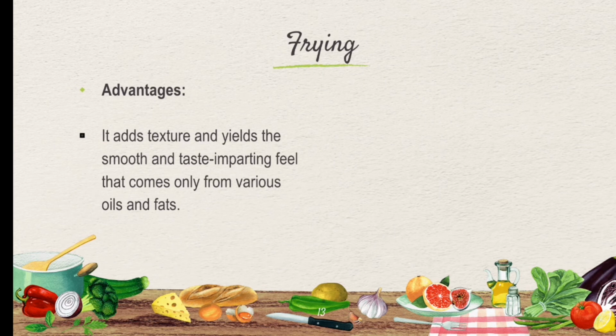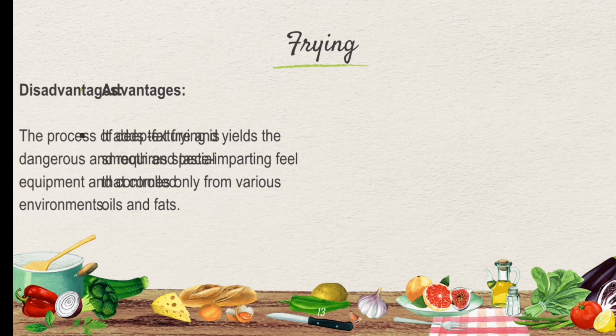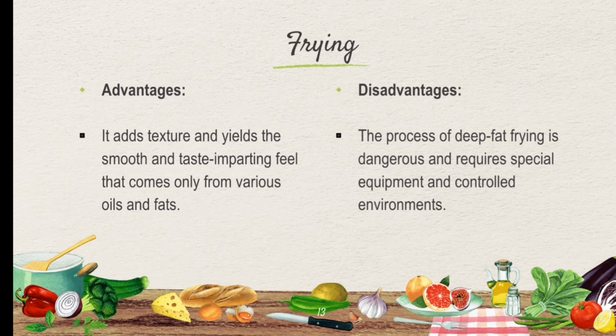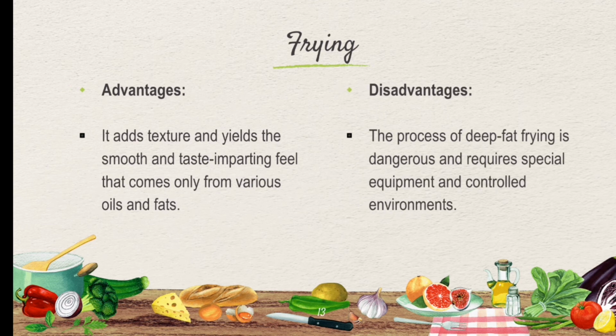Advantages. It adds texture and yields the smooth, taste-imparting feel that comes only from various oils and fats. Disadvantages. The process of deep fat frying is dangerous and requires special equipment and controlled environments.